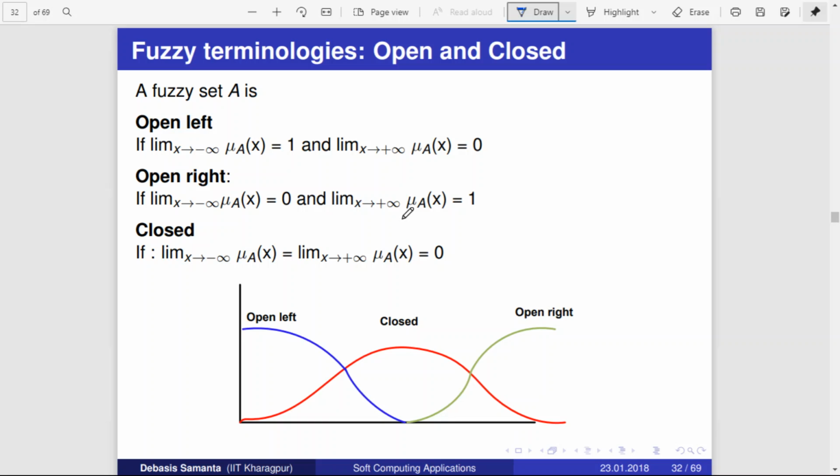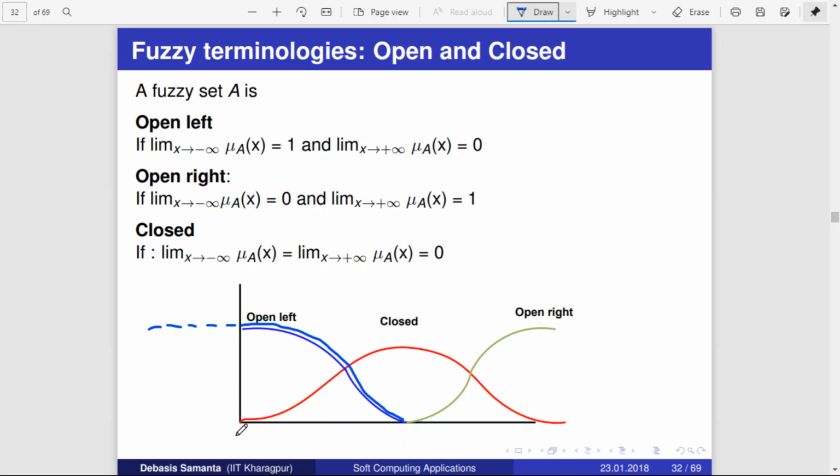Next, let us try to understand what is meant by an open set, what is meant by a closed set. Here you can see there are different graphs. First, let us take this curve alone. This is actually an example of open left. To the left it is open, to the right it is closed.